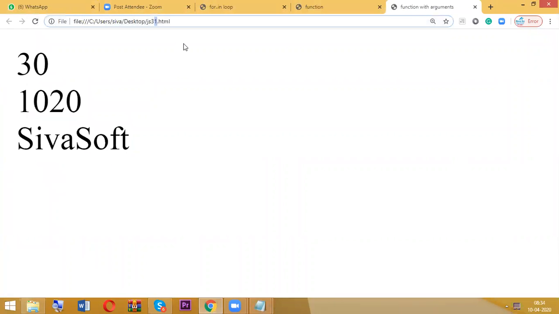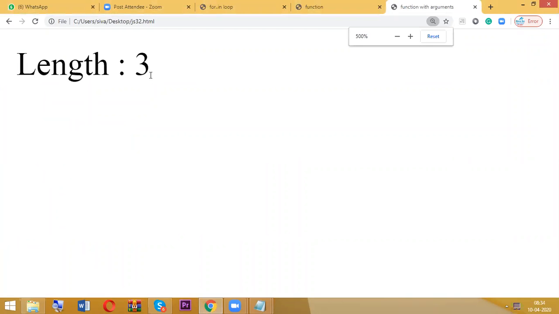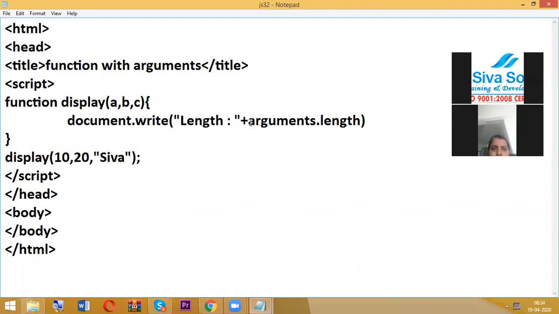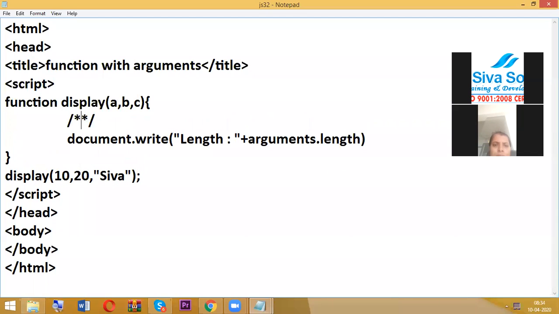So it is JS32. Okay, so JS32. So the length is what? 3. So length is 3. So here, whenever we are using arguments it is predefined, length also is predefined. Whenever we are using length, count starts from 1. Count starts from 1. So that's the reason only 1, 2, 3. So totally we are having 3 count.